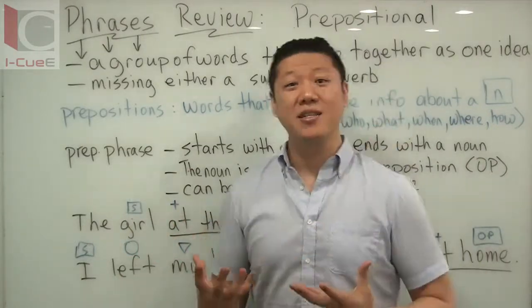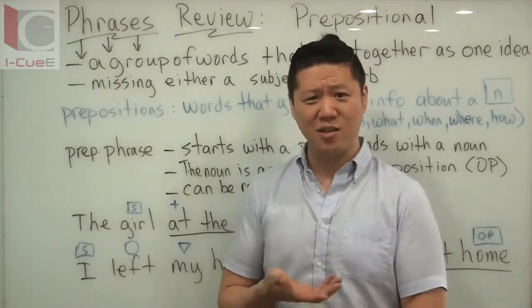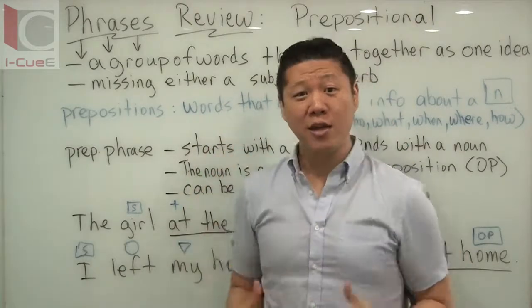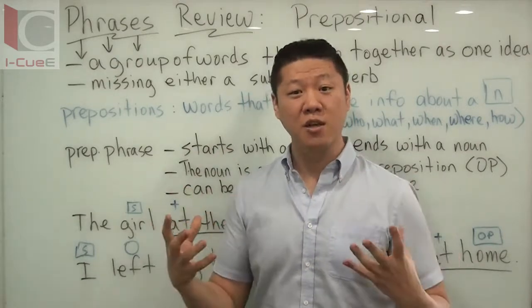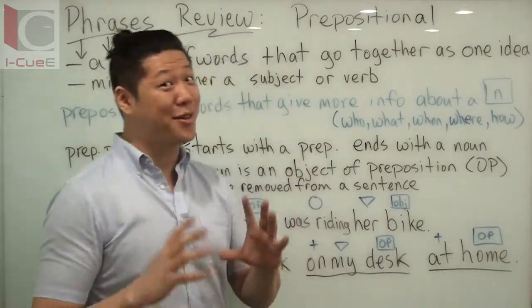I like to think about pizza this way. What is your basic pizza? For me, it's a cheese pizza. It's just the bread, the sauce, the cheese. That's your sentence. But if you're going to put some toppings on it, those are your prepositions. You're just changing the pizza and giving a little bit more information about the pizza. All right, but that's just one way to think about it, not the best way.